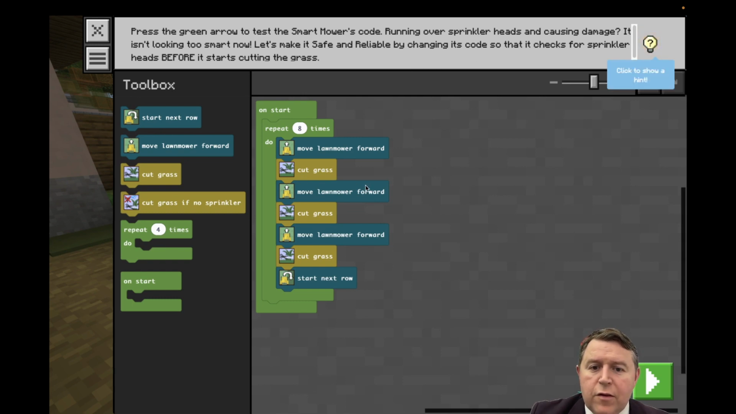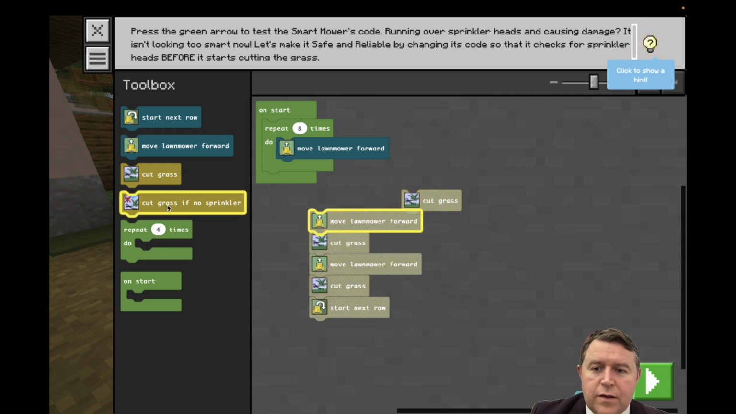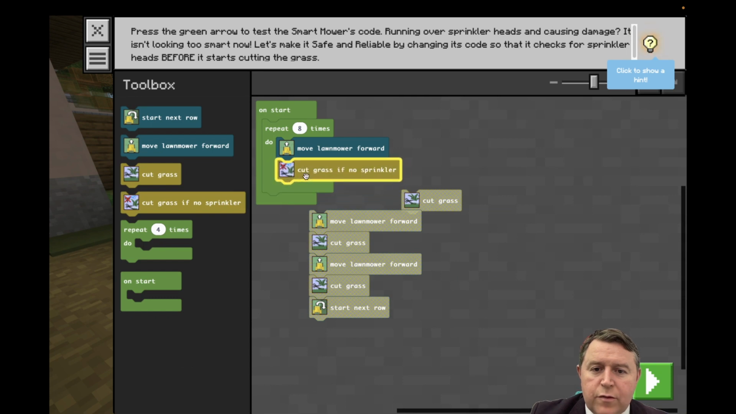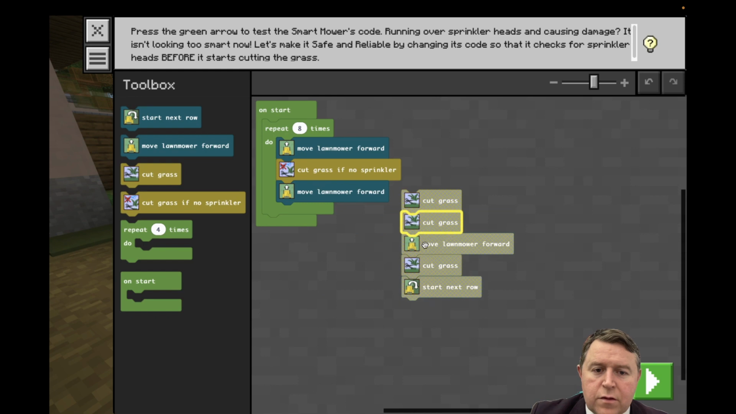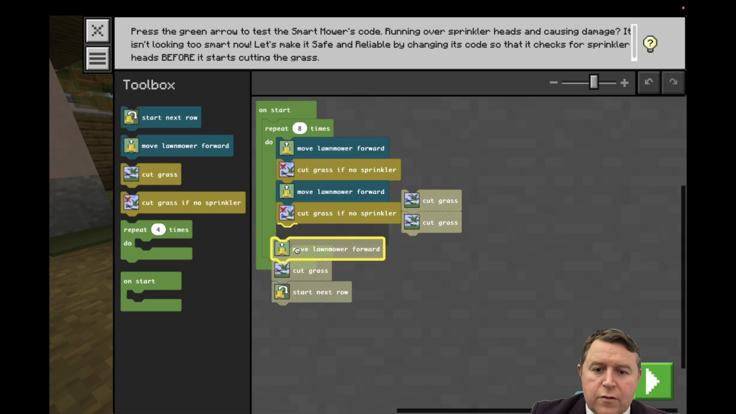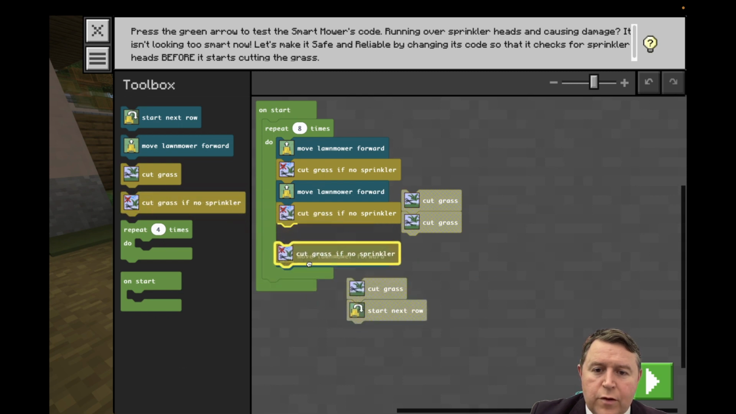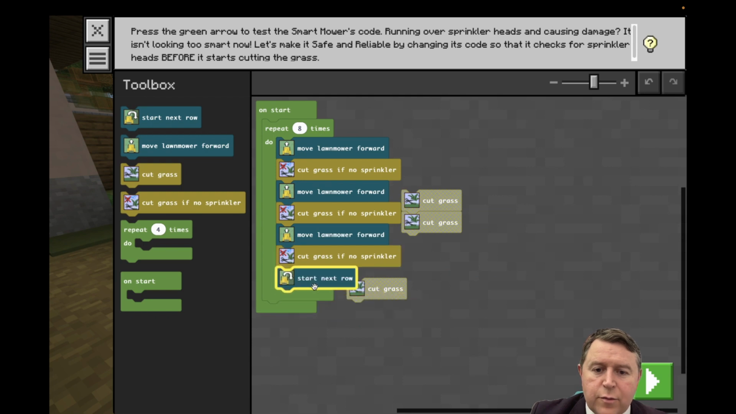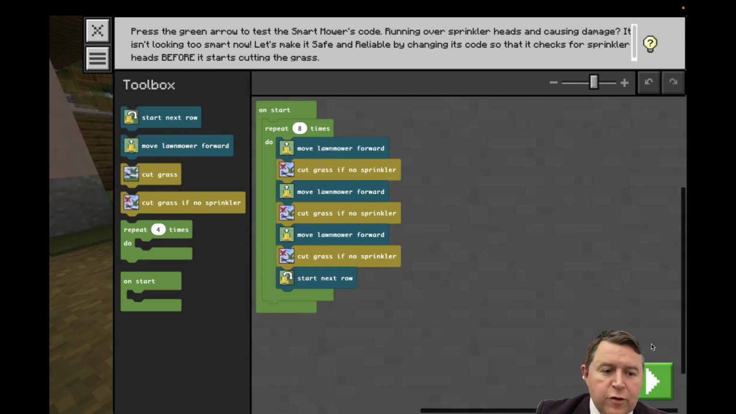Okay, so we need to get rid of these commands here. So cut grass if there's no sprinkler, and then this one, get rid of that one, and drop another one of those in there, and then the last one. Okay, so these can all go in the bin. So it's going to repeat 8 times, it's going to cut the grass if there's no sprinkler, so it's going to check.